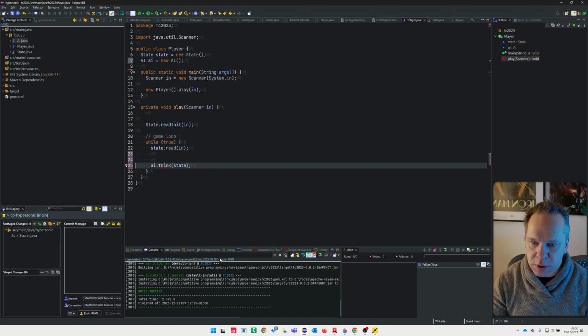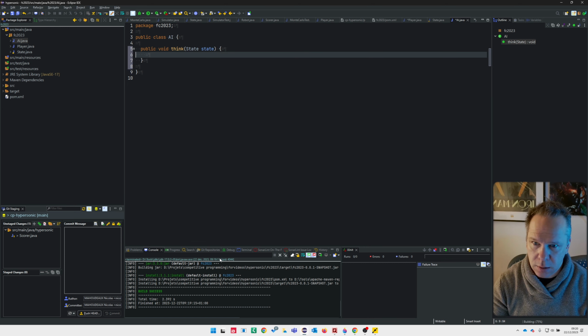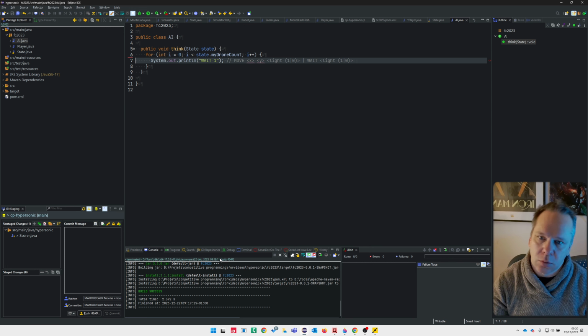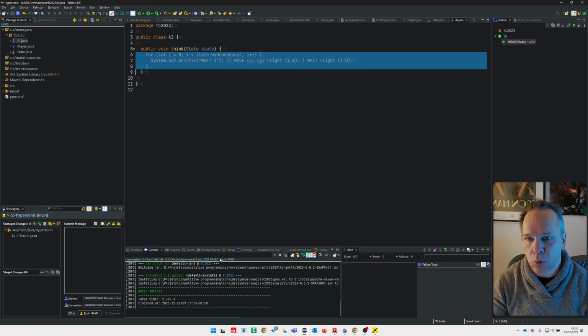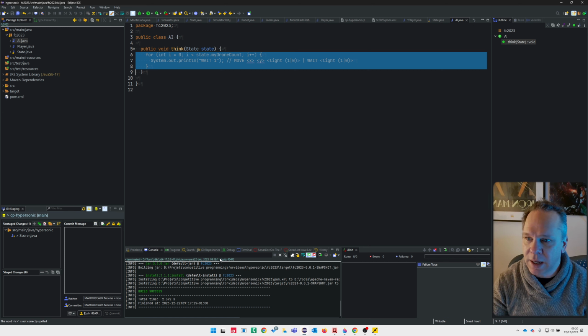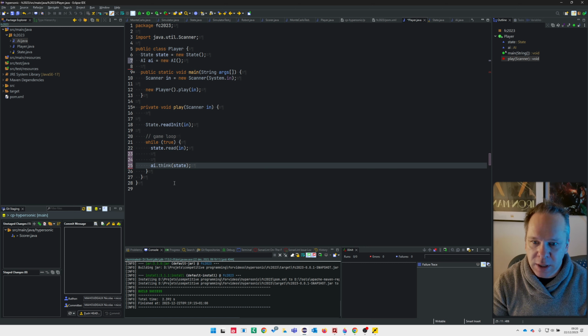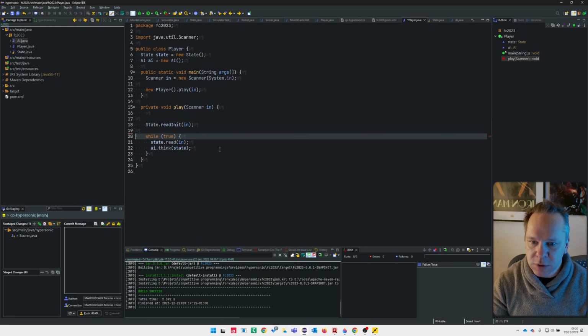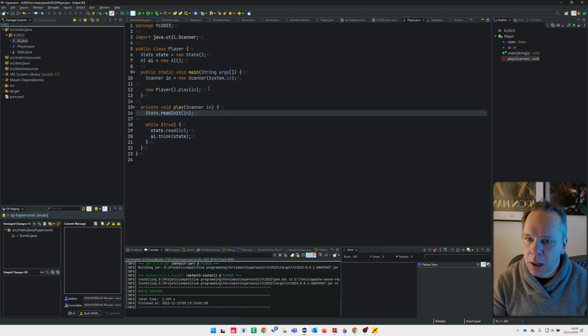I pass the state and the AI will output. Okay, let's give the responsibility of outputting the commands to the AI. So now my player class is almost empty, and I won't look back at it.